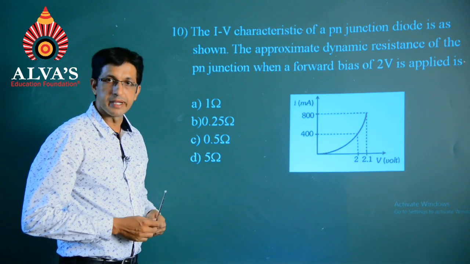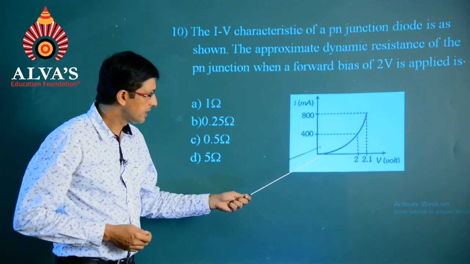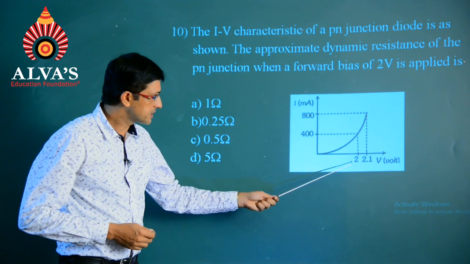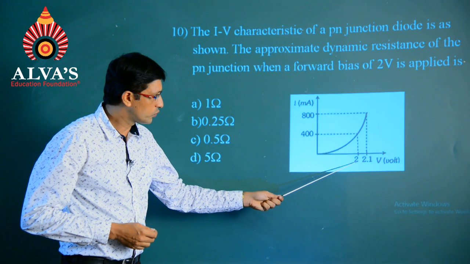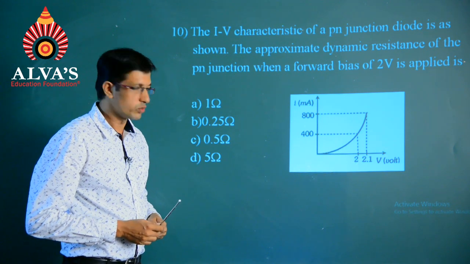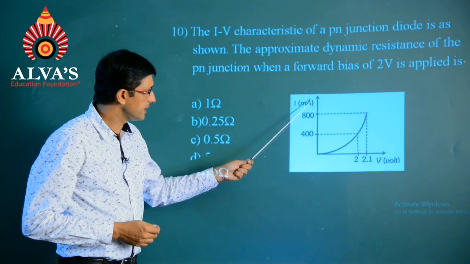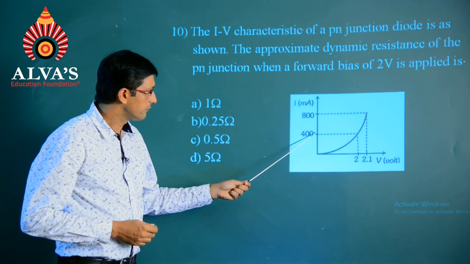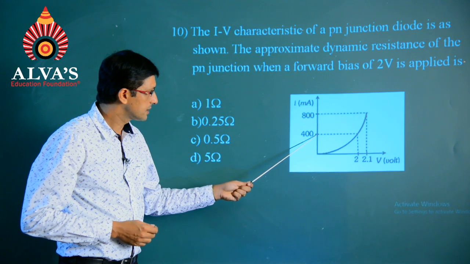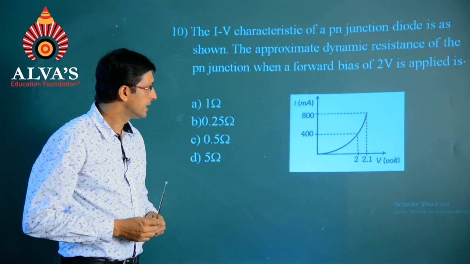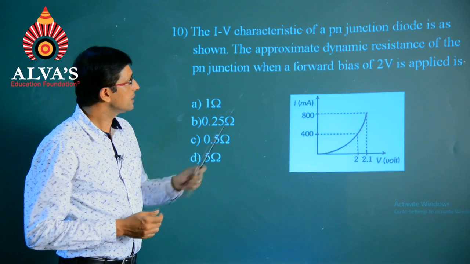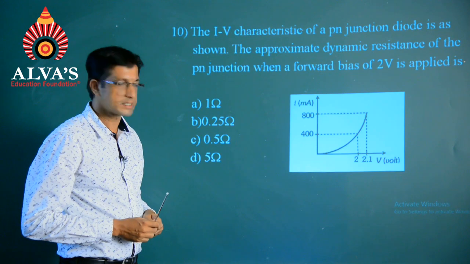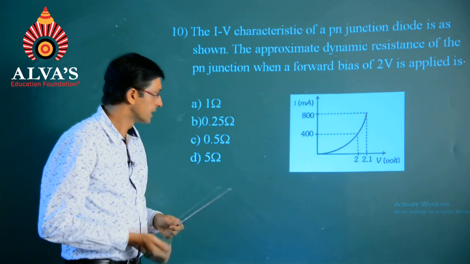In the figure that has been given to us, the x axis is the voltage, and we are given the readings of 2 and 2.1 in volts, whereas the y axis gives current in milliampere with respect to the 2 points highlighted, 400 and 800, and we are supposed to calculate what is the resistance with respect to this figure.